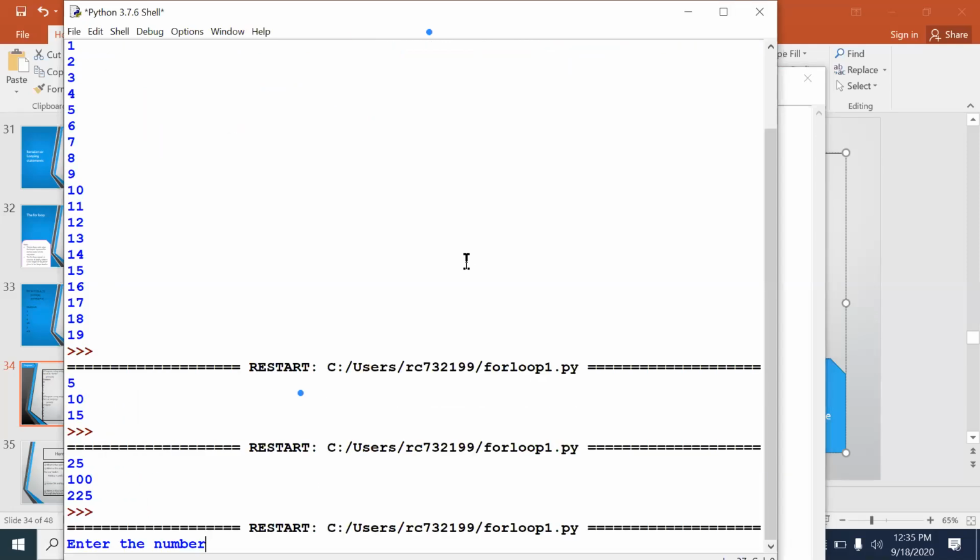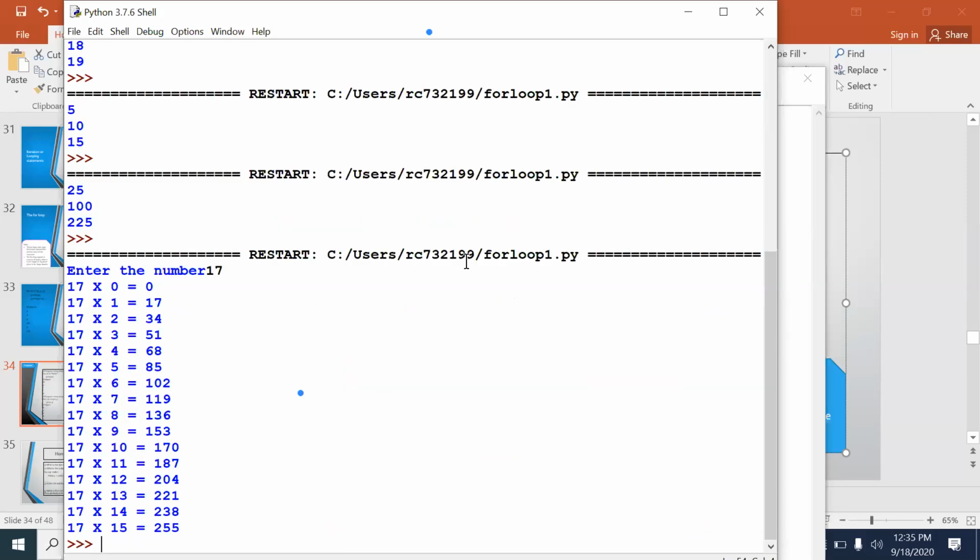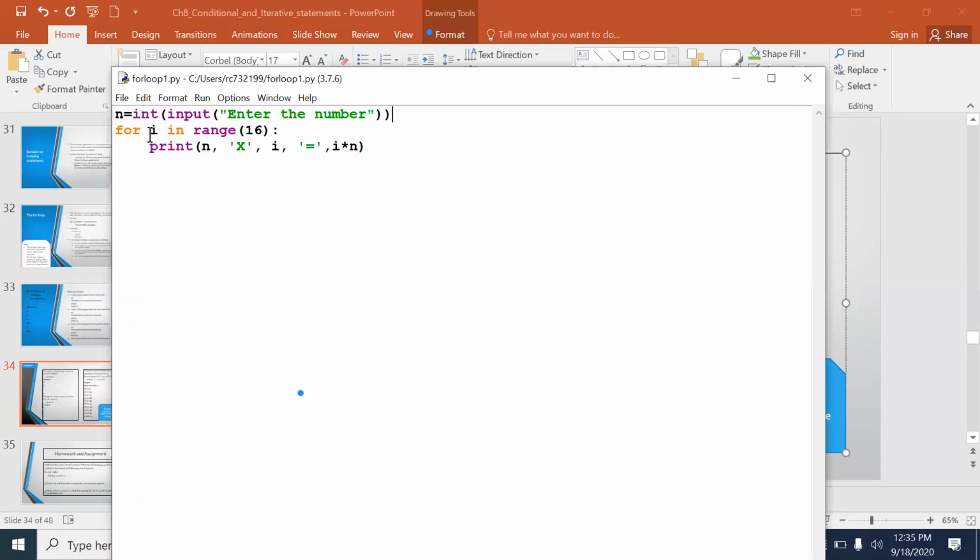Enter the number. I want to generate the multiplication table for 17. Clear? So here the value generated is from 0 to 15. So the i value will generate 0 to 15, that will be multiplied by 17 and it will give you the number. So this is the functionality of your for loop.